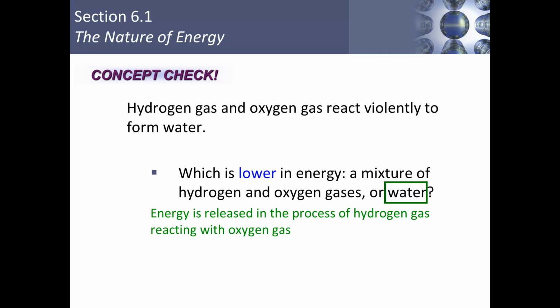In an exothermic reaction where energy is released, the product is lower in energy than the starting materials. In an endothermic reaction where energy is absorbed, the product is higher in energy than the starting components.